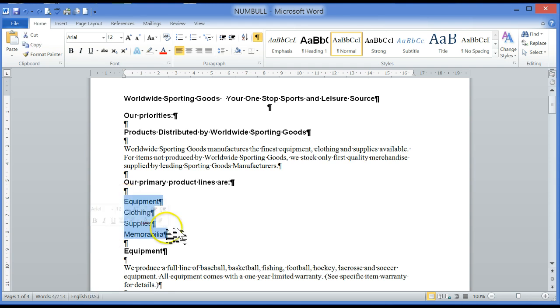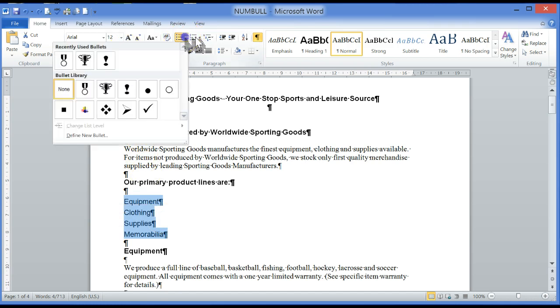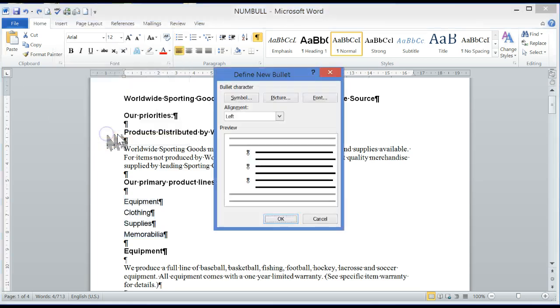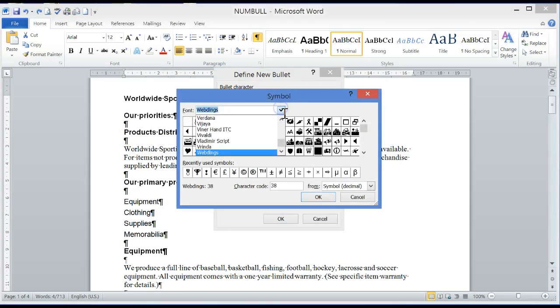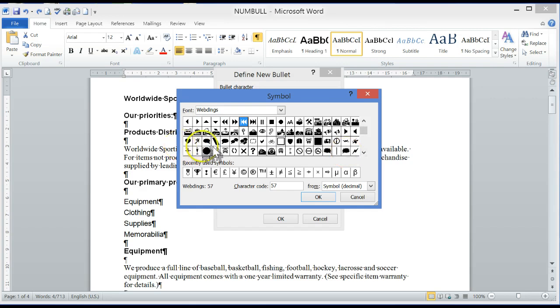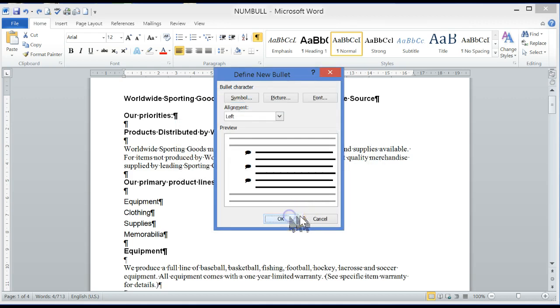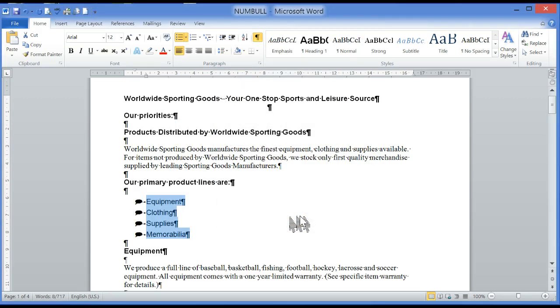On the Home ribbon in the Paragraph group, click the Bullets button. The Bullets drop-down menu appears. Select Define a new bullet. Select the symbol for your new bullet by changing the font and selecting the symbol you would like to use. Click on OK and OK again. You will see that the text has been bulleted using your new symbol.